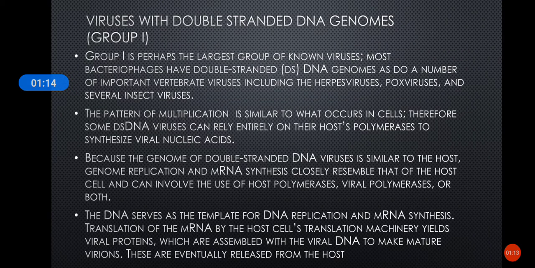So group 1, that is viruses with double-stranded DNA genomes. They are the largest group of viruses, and they contain bacteriophages and several vertebrate viruses like herpes virus and pox virus, and also insect viruses too. Their pattern of multiplication is very similar to that of the host cell, and because of that reason they can rely entirely on the host cell's polymerases for their replication.